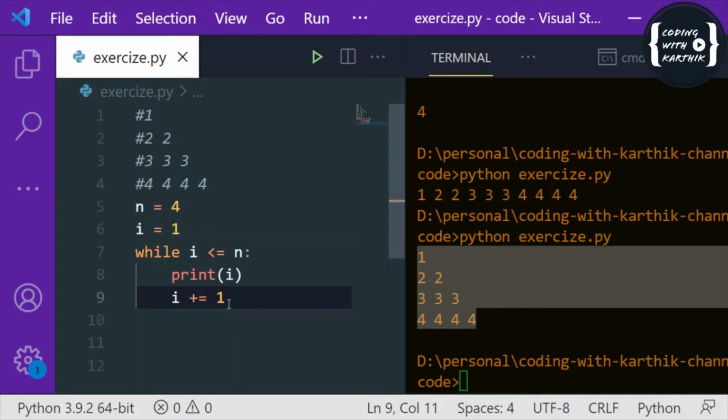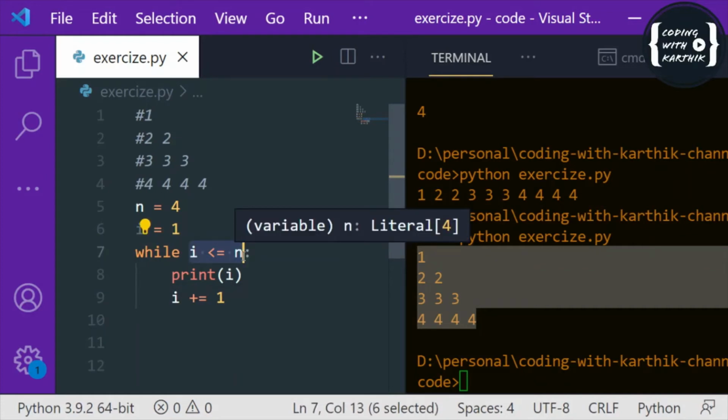So this is how it works. Now you can understand the while loop better. It is based on the condition. As long as the condition is true, it will execute the loop, and once the condition is false, it will exit the loop. So this is how the while loop works. Basically, the for loop is based on the sequence, and the while loop is based on the condition.